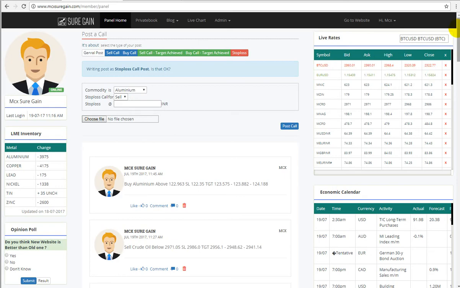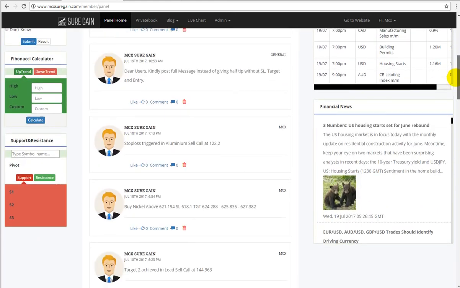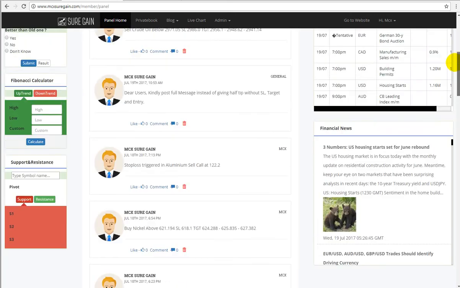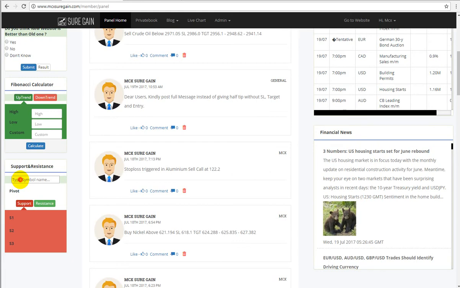If you are here and you are watching everything, here on the right hand side you can see the news, and on the left hand side you can see support and resistance levels again. Here also you can put any commodities symbol, and you will get the support and resistance levels for the same.